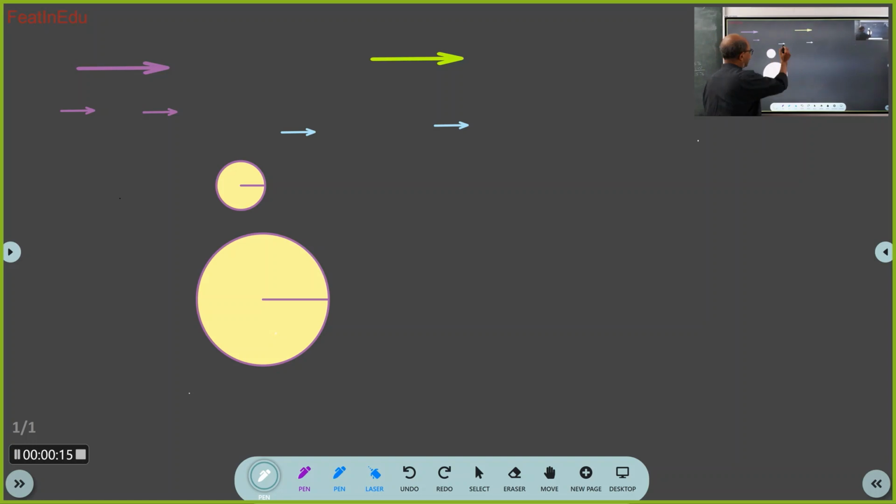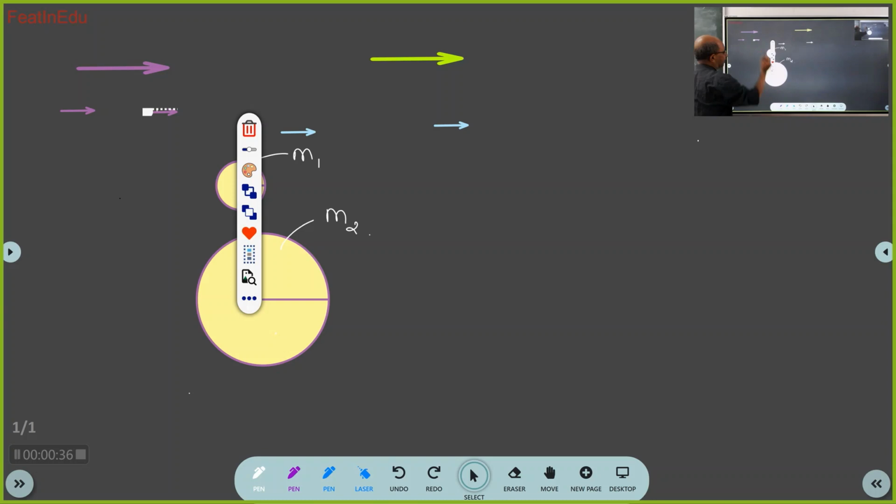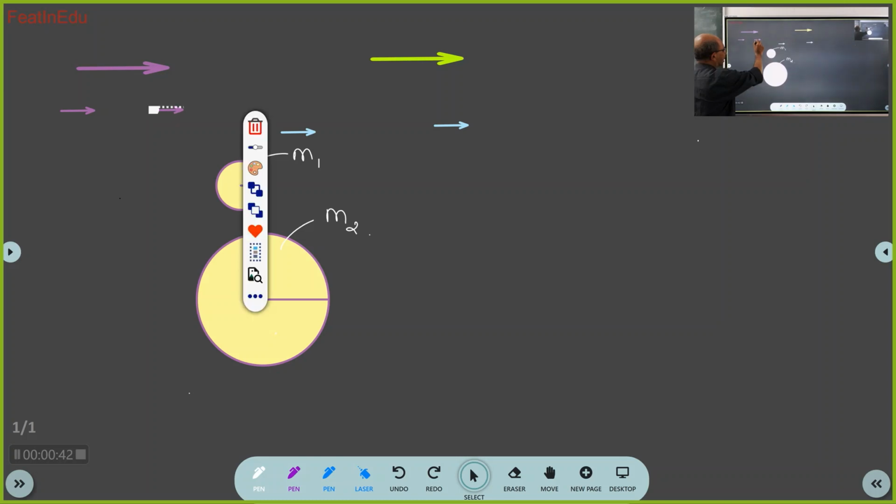Good. Okay then, right. So now you are seeing two bodies. This is mass M1, this is mass M2. You are seeing two bodies. Can you see two bodies, all of you? Yes, sir. Now you see this vector, right? You are seeing just two bodies, correct? All of you? Yes, sir.